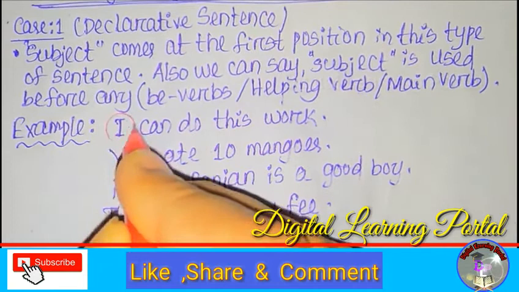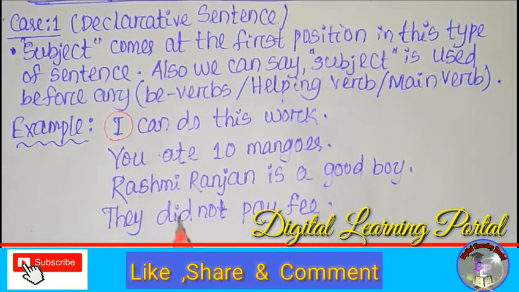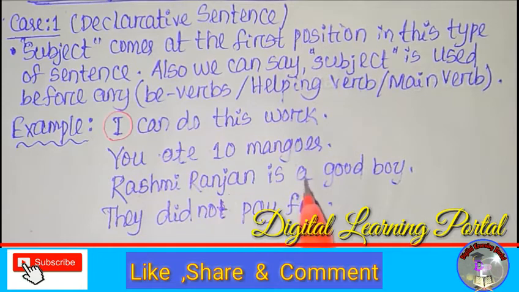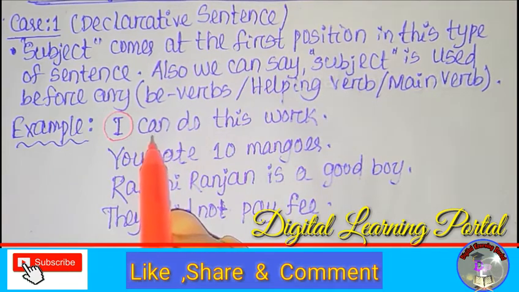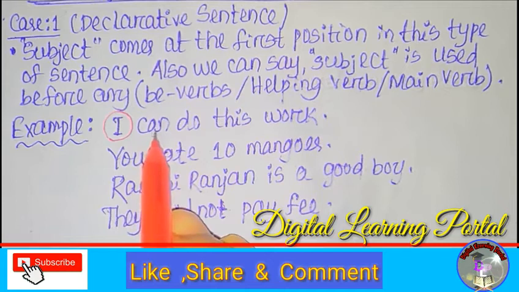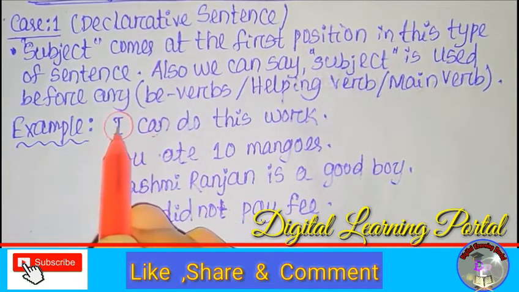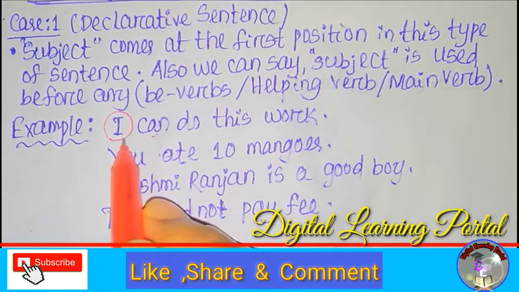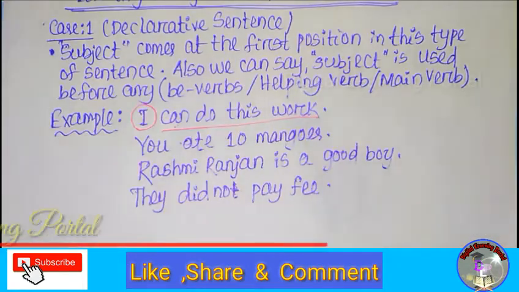That means this is the subject. Otherwise, we can say when we find any be verb or helping verb or main verb, the subject is used before that helping verb or main verb. And here we can say can is the helping verb, that is, a modal auxiliary. Before can, I is used, so I is the subject. And the rest, can do this work, is the predicate.